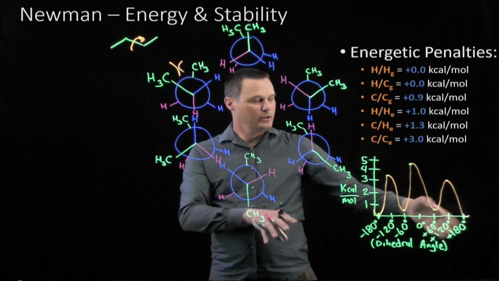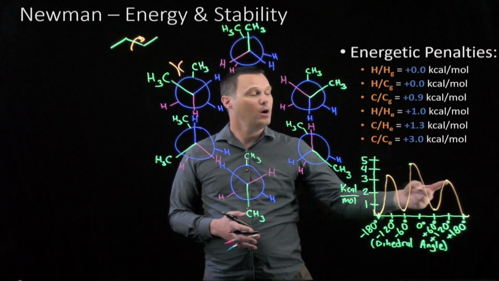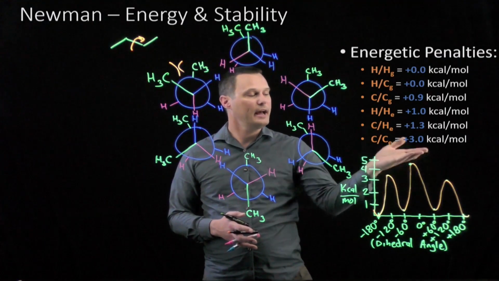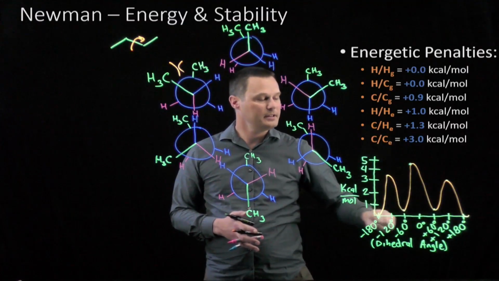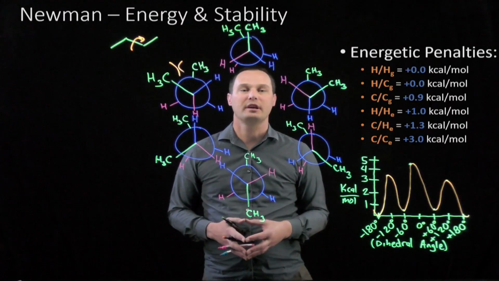I'm extending these curves off to the right and the left because we could continue rotating the CH3 all the way back around. We notice something very interesting. All of the eclipsed Newman projections are higher in energy and less stable than all of the staggered Newman projections. This is generally true. Generally, a staggered Newman projection will always be more stable than its eclipsed counterpart.